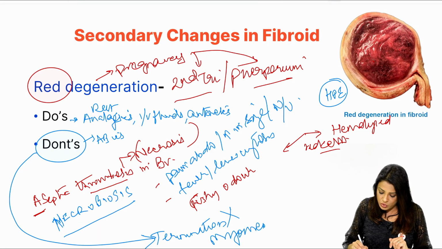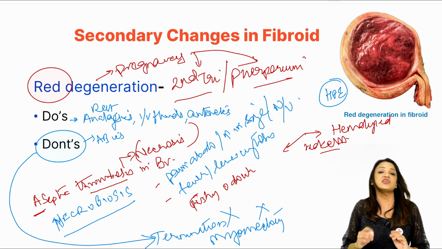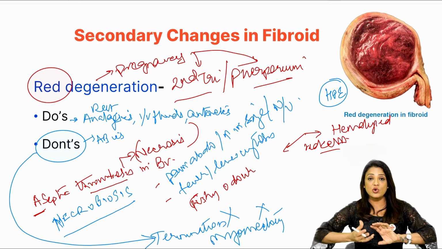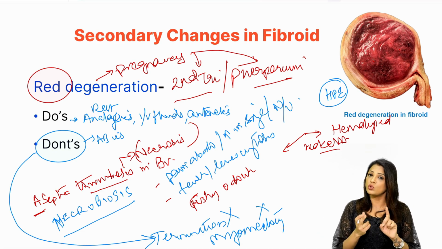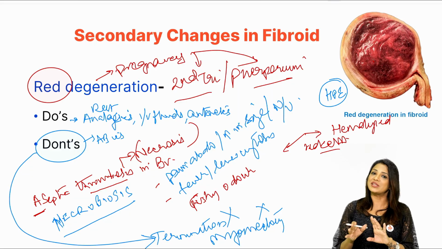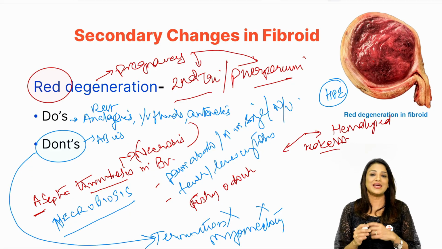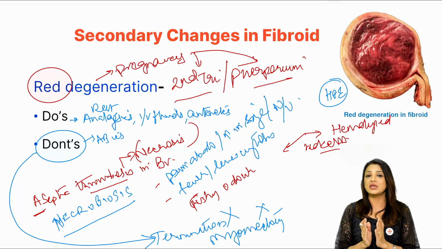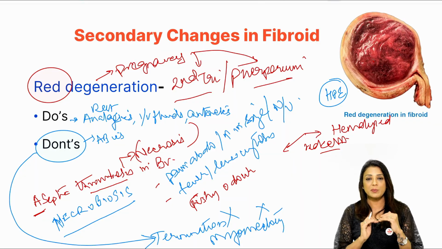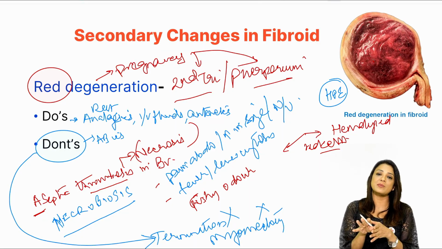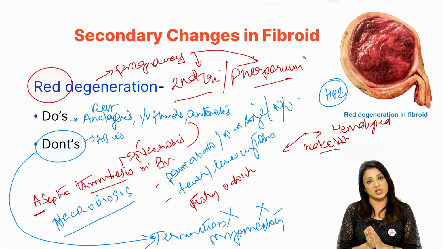We don't do any myomectomy when the patient is pregnant unless it has undergone torsion, it is outside the uterus, and you're not disturbing the uterine musculature. So no myomectomy during pregnancy, whether it's red degeneration or any kind of degeneration, no need of antibiotics, and no need to terminate the pregnancy. Just give her rest, the reactionary change will subside, the fever will go down, the pain will subside, and the sequestration of RBCs and hemolysis will stop on its own.